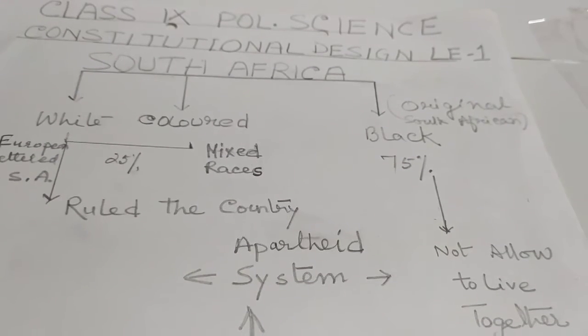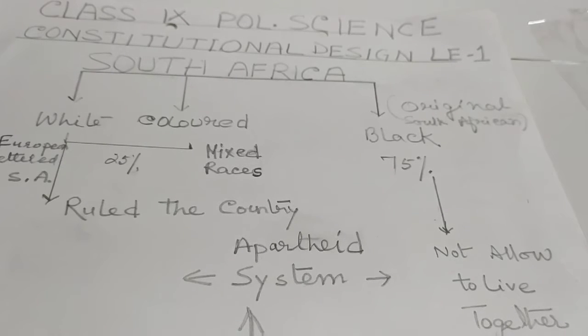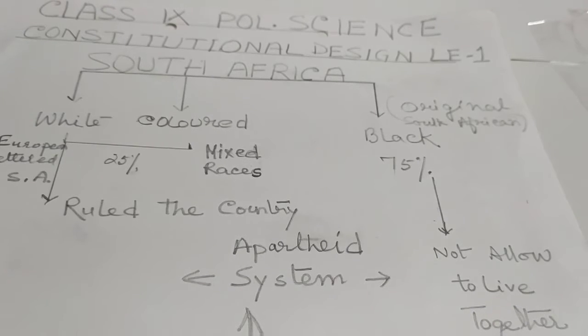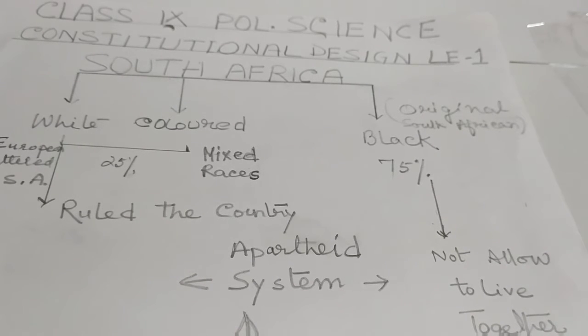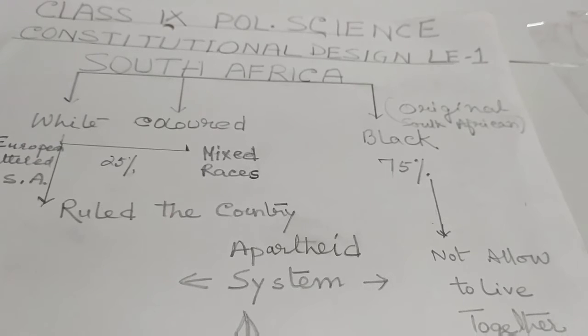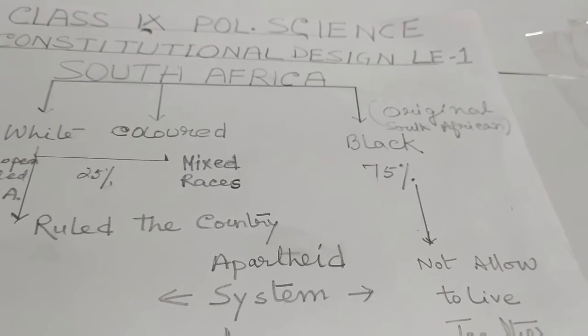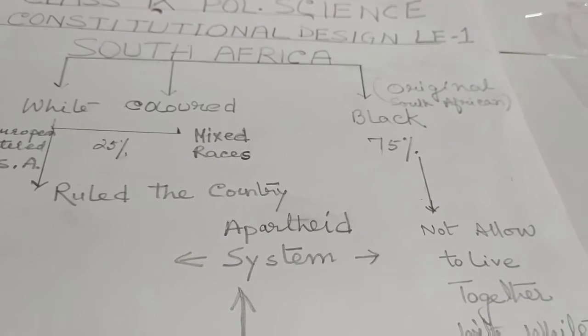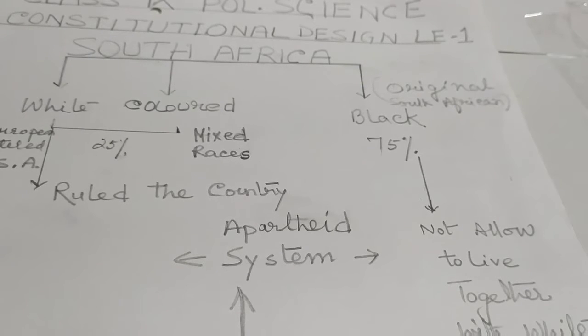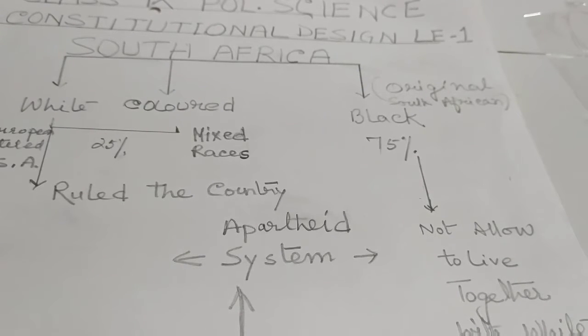Now, this is the video on social study, political science, class 9th CBSE board. Lesson 2, the constitutional design. Before the making of the Constitution of India, we have to take a short look at South Africa, because both countries struggled for freedom under British rule.